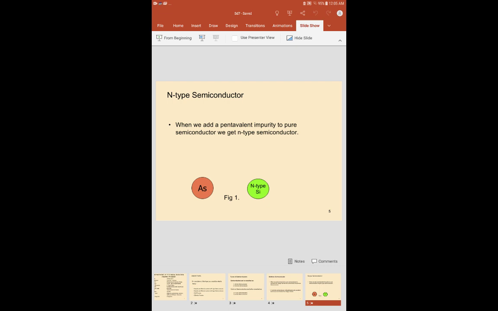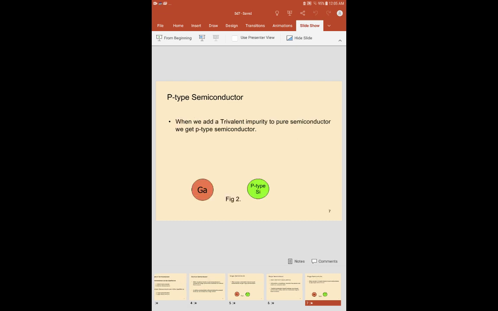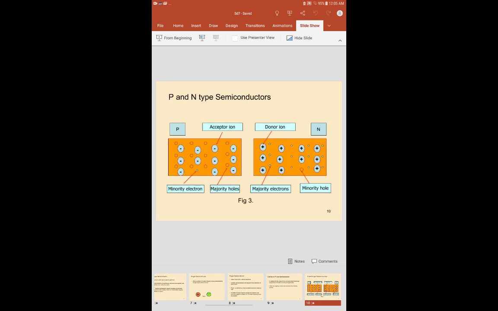See this diagram, and how the p-type semiconductor will be formed. The main charge carriers in p-type semiconductors are the holes, the majority carriers, and electrons are the minority carriers. In n-type, majority carriers are the electrons, minority carriers are the holes. Just see this diagram, so you understand majority and minority carriers in p and n-type semiconductors.